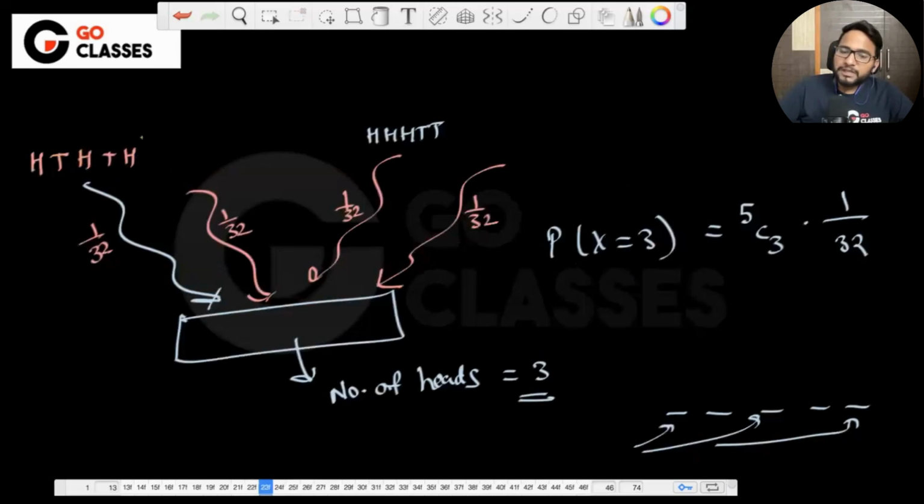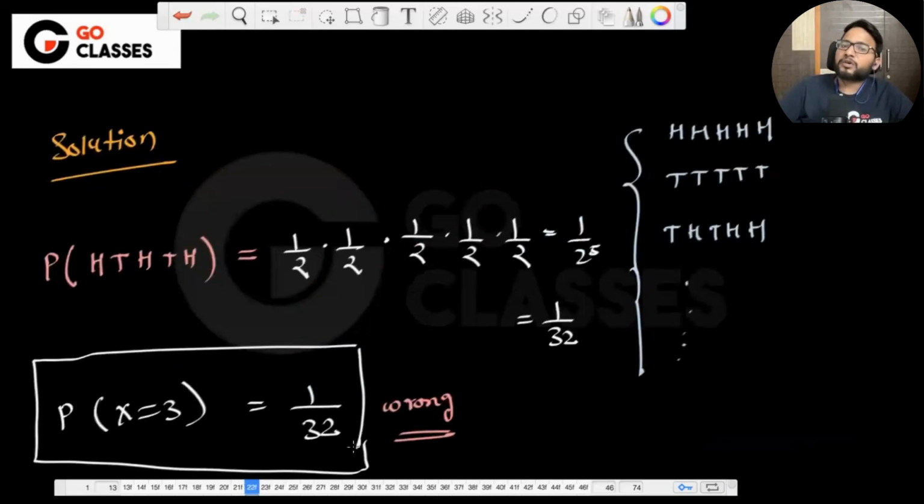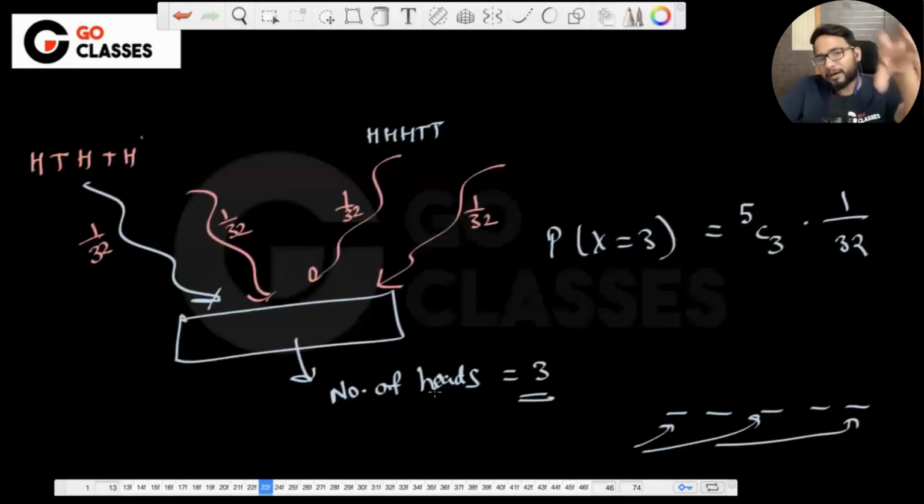Sorry, this is not 1 by 32. Which means that it is just one of the sequences having the probability of 1 by 32. But this is not the only sequence. There are nine more sequences, and in total there are 10 sequences which lead to the number of heads being 3. So I have to add all the probabilities. That's why we are having this. Right? Cool.